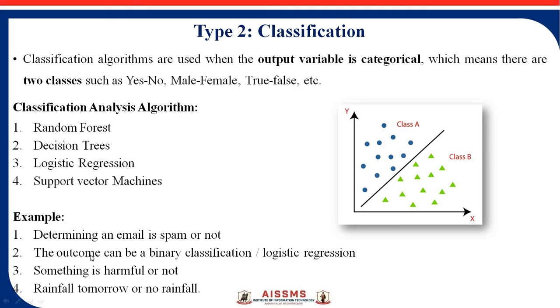These are some basic examples of classification. Determining whether an email is spam or not spam. Then the outcome can be binary classification or logistic regression. Something is harmful or not harmful. Rainfall tomorrow or no rainfall. So these are some examples of classification. It divides the result into 2 categories. So this is called classification.